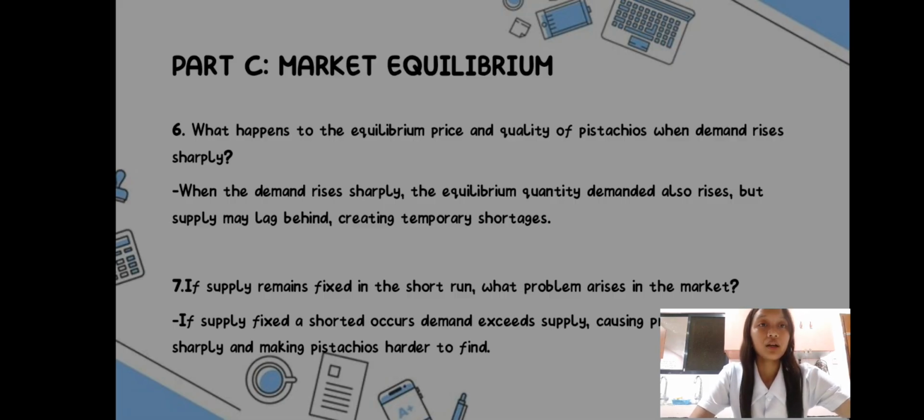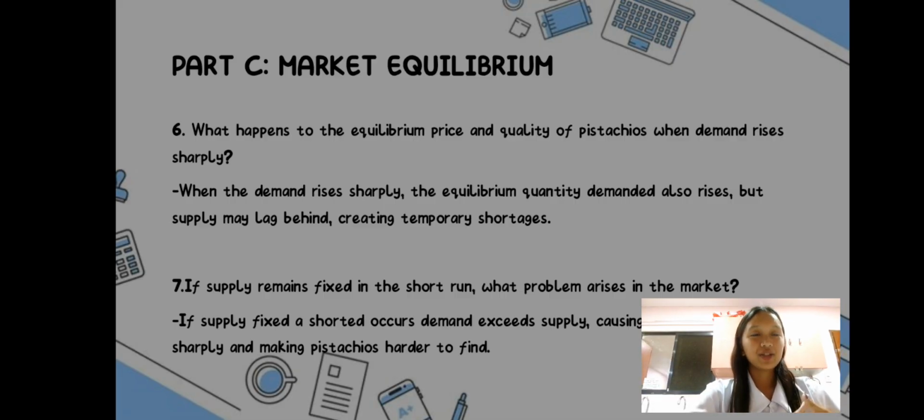So when something goes viral like the pistachio chocolate trend, more people want to buy pistachio. This means the demand curve shifts to the right because more people are willing to buy pistachios at any price level. But since supply can't instantly increase because pistachios take years to grow, this causes a shortage, meaning there are more people to buy but there are not enough pistachios for everyone.